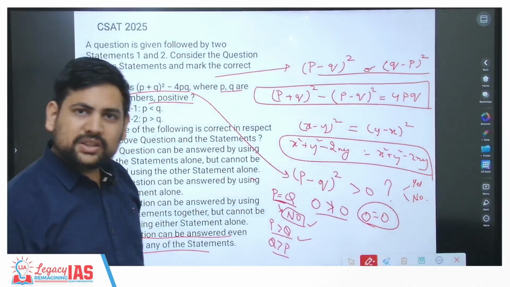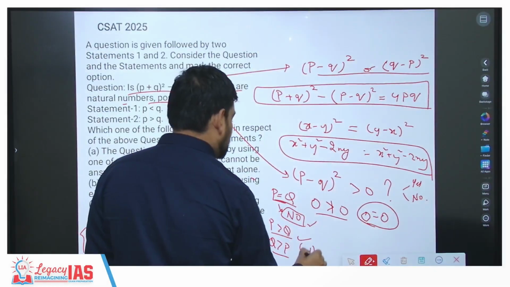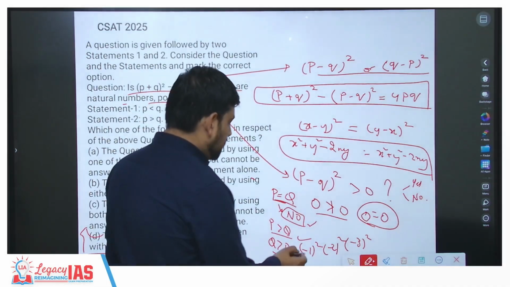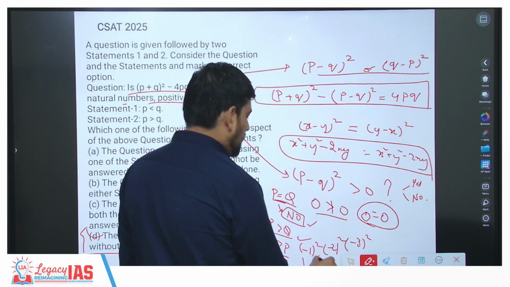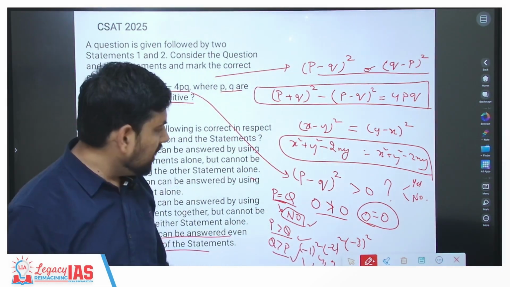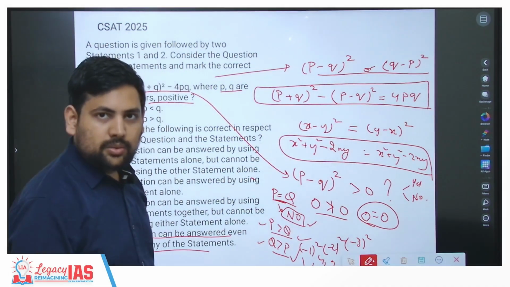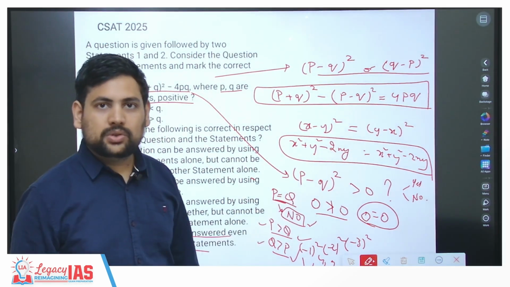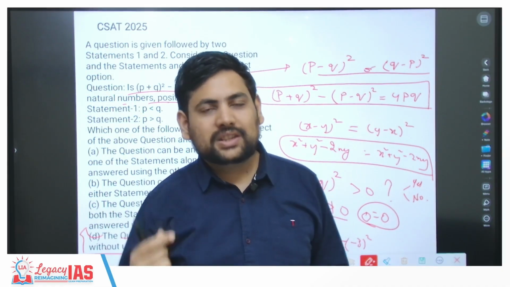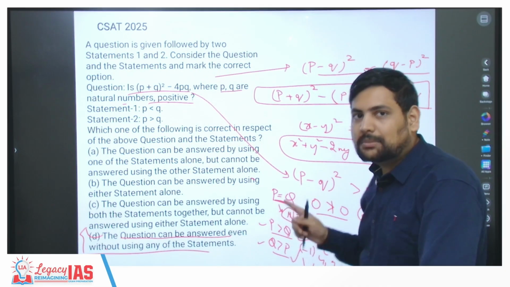Why? Because it's the same thing. Now, instead of plus 1, plus 2, plus 3, you will get, let's say, minus 1 whole square, minus 2 whole square, minus 3 whole square, like this. Minus 1 whole square is 1, positive. This is 4. This is 9. All these are positive. Now, because they are positive, you can say that yes, it is still positive. So this works, this also works. But what does not work is when P is equal to Q. So you must tell me that P is greater than Q, I am fine with it. P is less than Q, I am fine with it. But if you don't tell me anything, you cannot get to the answer because P can be equal to Q.